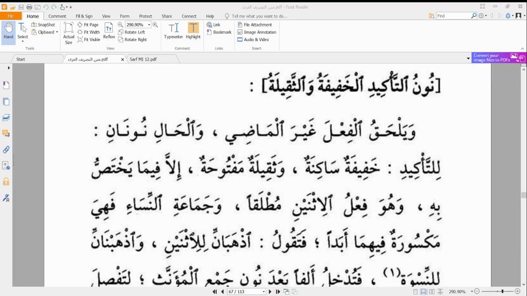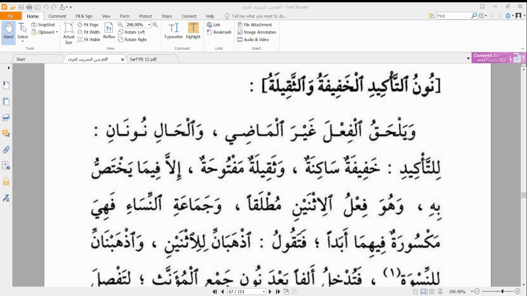So let's go straight into our book, the Tasrif Matn al-Izzi, and we're told وَيَحَقُ فِي الْفِعْلَ غَيْرَ الْمَاضِي. They said Nunu Ta'kid affects a fi'l that is not fi'l al-Madi and not fi'l al-Mudari that is talking about the present. So you can remember that we have two types of fi'l al-Mudari: one can mean hal, which is talking about the present, or mustakbal, which is talking about the future tense. So fi'l mudari can mean hal, or it can mean future tense.